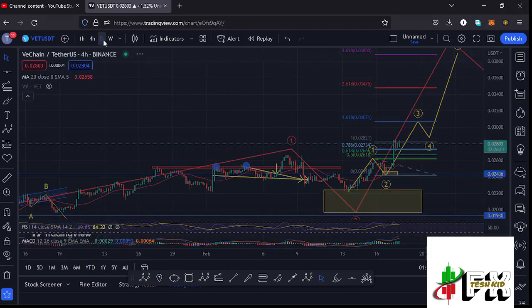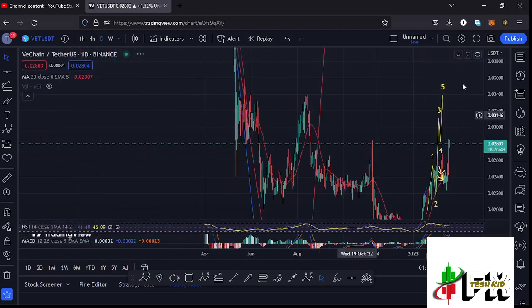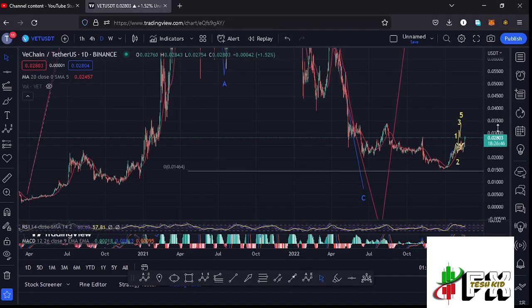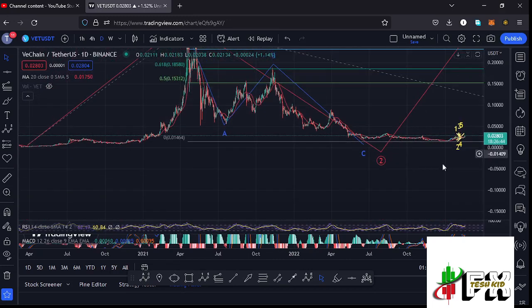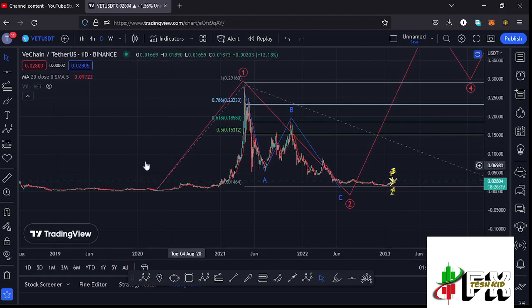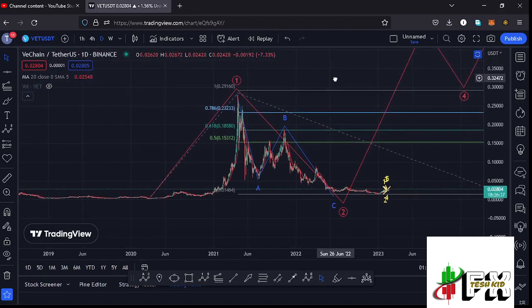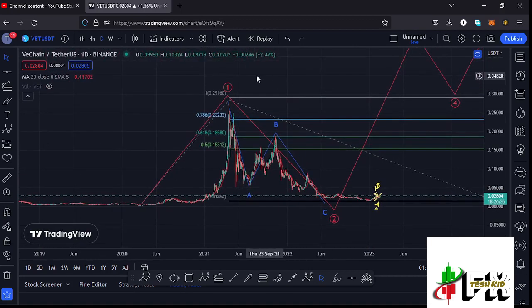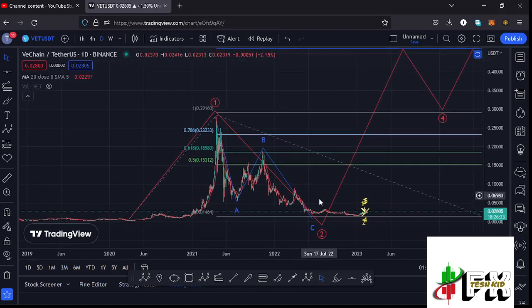And if I jump to the daily chart to give you the long-term scenarios that I'm expecting to play out, basing it on the Elliott wave structures, here on the daily chart, you can see that Vechain, from these low prices that we had been trading within, we saw a massive bounce to the upside, seeing the all-time high at around the $0.28 mark in what I'm terming as that first wave to the upside. And after seeing the all-time high, we started the bear market, where we had been seeing lower prices in this ABC corrective structure, in a move that gave us a low at around the $0.016 mark in what I'm terming as the low for that second wave.